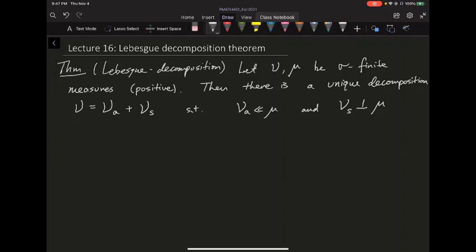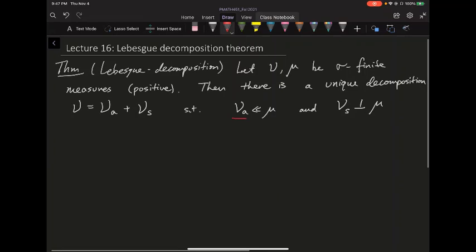Suppose you are given these two sigma finite measures, call them nu and mu, then you can always decompose one of them into an absolutely continuous part, that's the nu of A, the absolutely continuous part. And the second part is a singular part, mutually singular with respect to mu. So you can always find such a decomposition. And in fact, this decomposition is unique. All right, so I'm going to prove the decomposition part first, and then I'll leave the uniqueness and the application to the next video. So let's try to prove there exists such a decomposition.